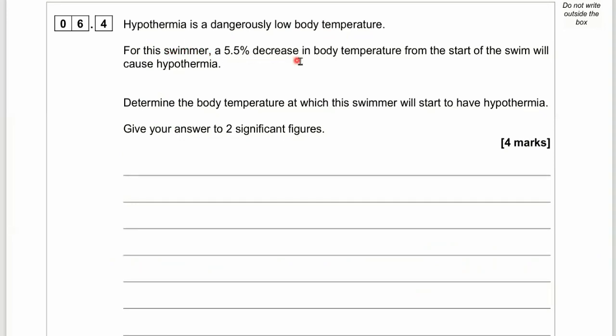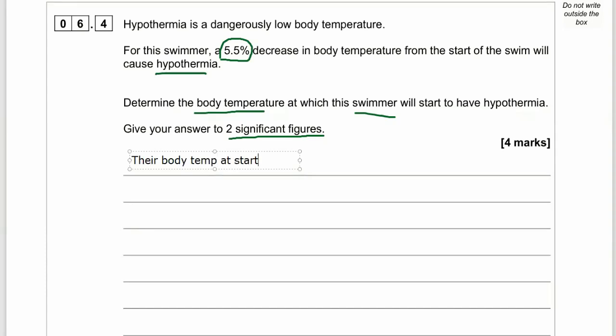Okay, 6.4. Hypothermia is a dangerously low body temperature. For this swimmer, a 5.5% decrease in body temperature from the start of the swim will cause hypothermia. Determine the body temperature at which the swimmer will start to have hypothermia. Give your answer to 2 significant figures. Always highlight and underline keywords in a question. It'll help you. So, their body temperature at the start is 37 degrees. We know that from the graph above.